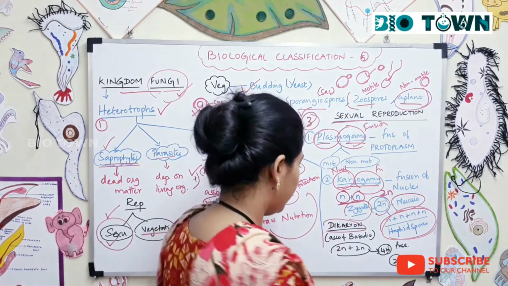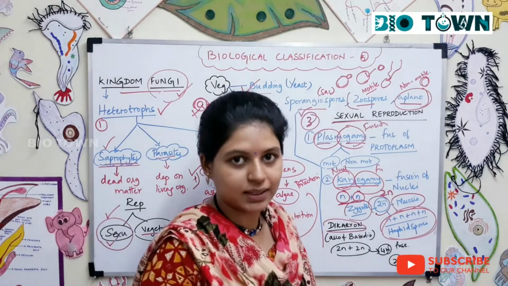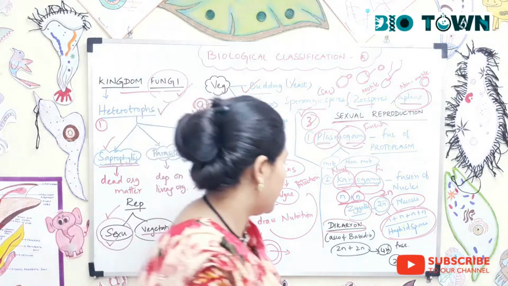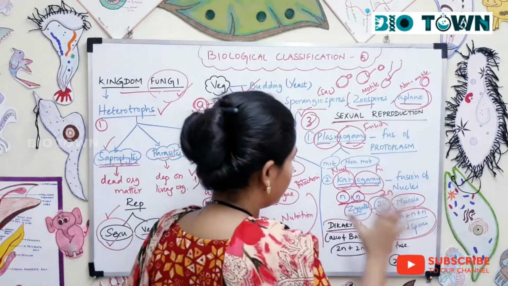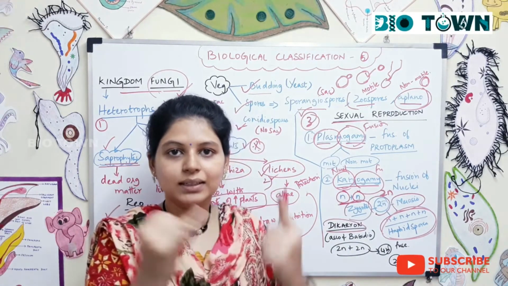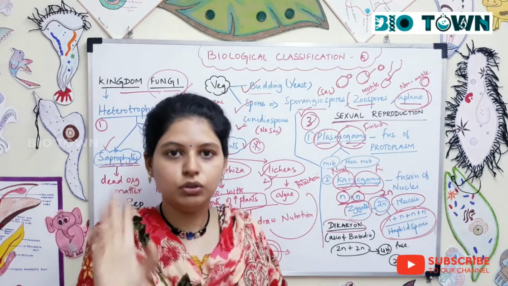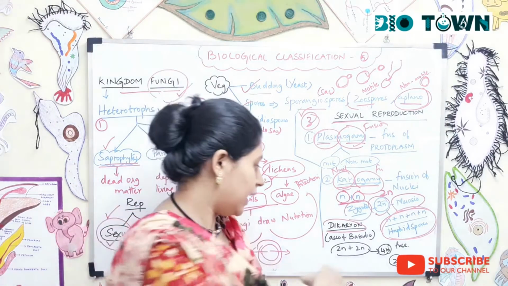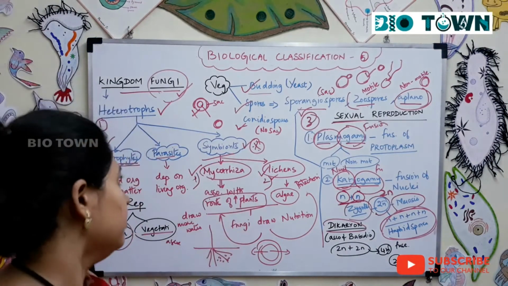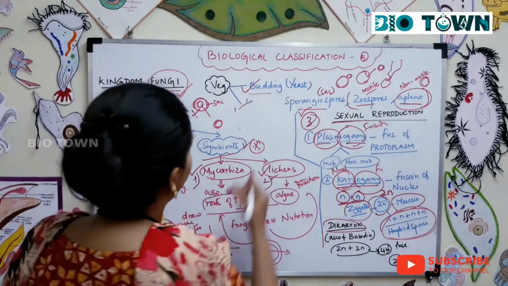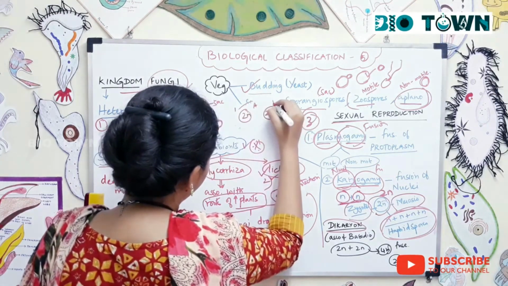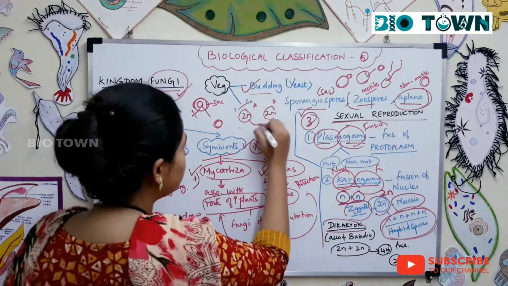Next is dikaryon. Now what happens? In a few groups like ascomycetes or basidiomycetes, they undergo something called the dikaryon stage, which means that the parents, see, first in karyogamy, what is happening? The parents are always haploid. One end, the other end, they fuse together to form 2n, diploid. But in case of this dikaryon, both the parents are 2n in number. Parent A, diploid parent. Parent B is diploid parent. Now they are fusing together.